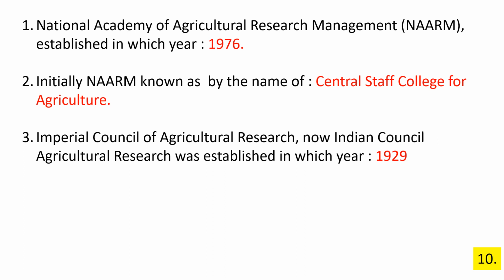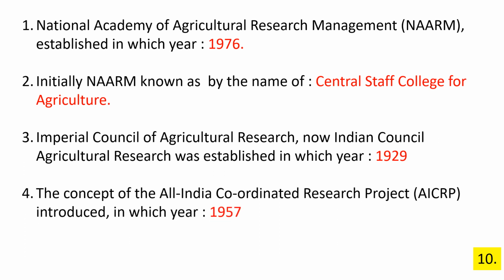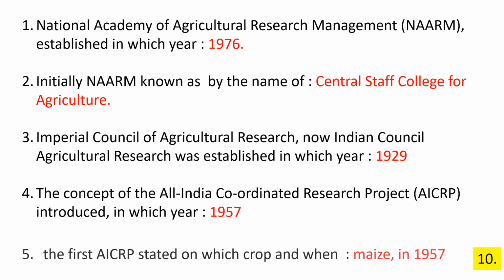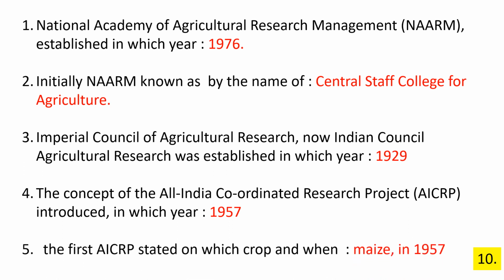Imperial Council of Agriculture Research, now known as Indian Council Agriculture Research, was established in which year? 1929. The concept of All India Coordinated Research Project AICRP introduced in which year? 1957. The first AICRP started on which crop and when? The crop is maize and in the year of 1956.